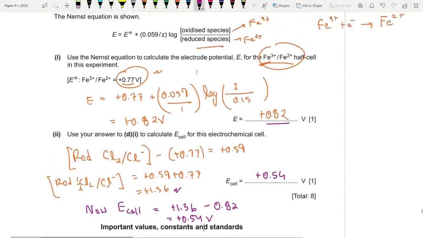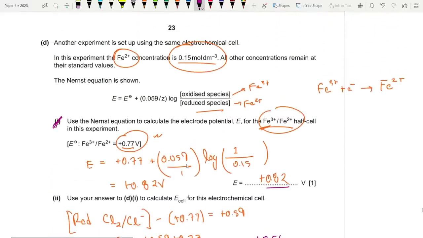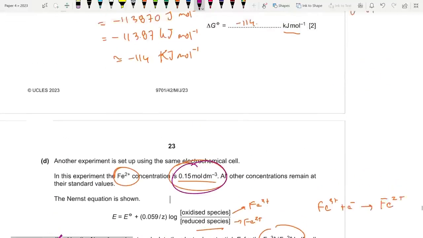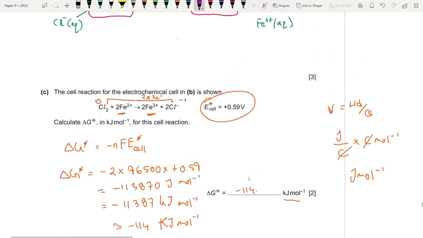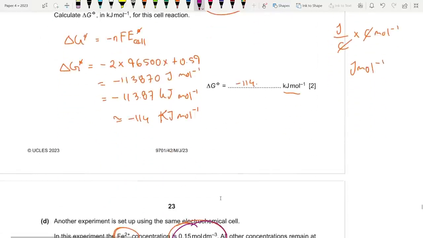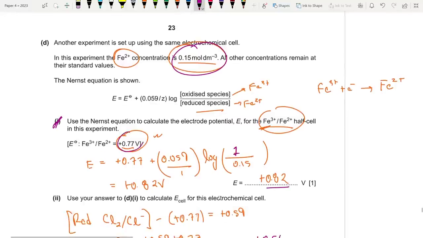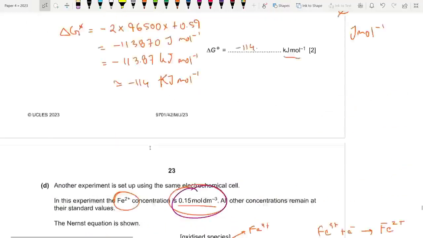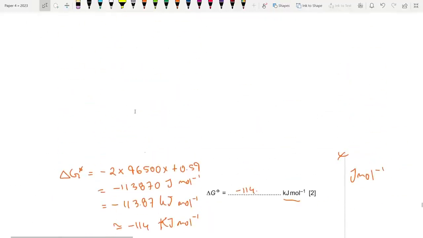So do you get it? This was actually a bit tricky. This part was easy using the Nernst equation. I just input the values of the standard conditions, Fe3 plus, and the new concentration of Fe2 plus, reduced down below. So we have the new E electrode of iron. So I used the value of the original E cell under standard conditions and the value of the iron half cell electrode potential to find out the reduction potential of the chlorine half cell. Okay, so I found that using this reduction potential, the higher one, chlorine, because it was getting reduced clearly according to my equation over here.